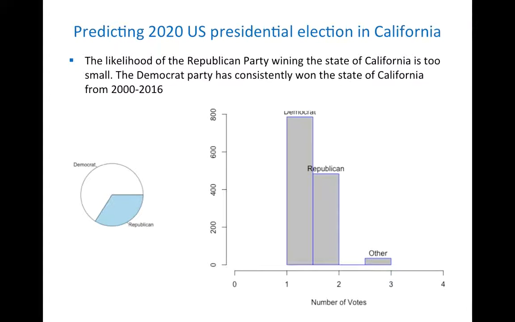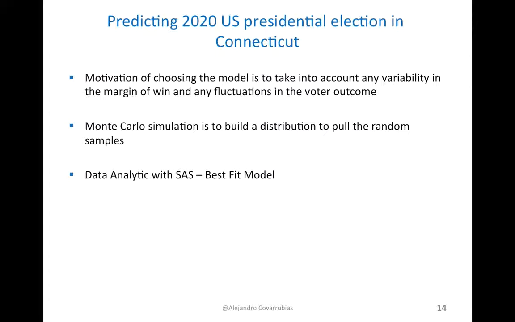From the R simulation, we have generated this histogram and this pie chart. As you can see, it's not as detailed as the SAS simulation, but in any way, it provides a clear outcome on how the Democrat Party will win in the state of California. Monte Carlo simulation was chosen to build the distribution to pull the random samples, and SAS was used to find the best fit model.